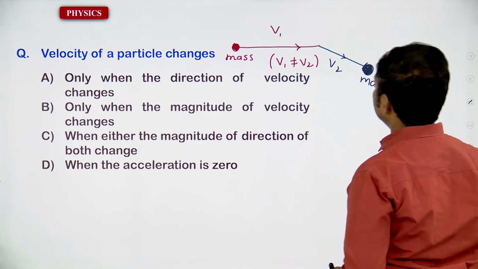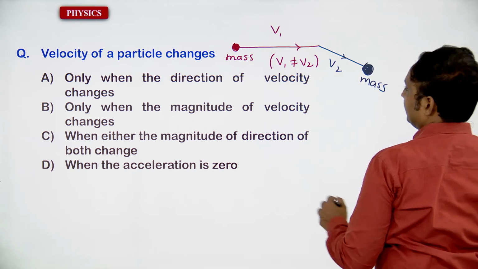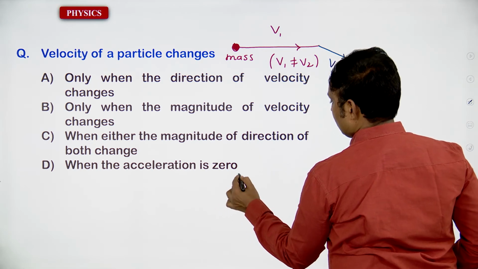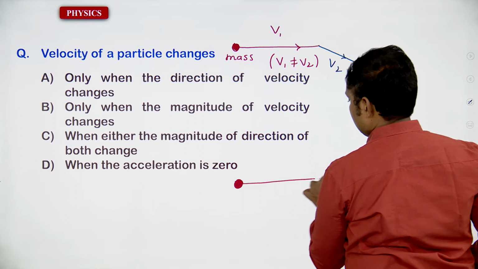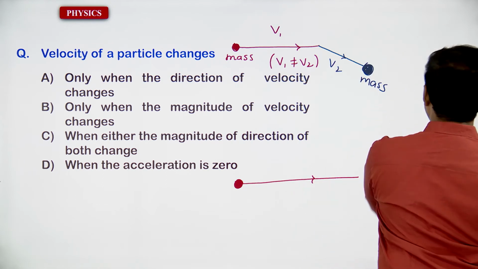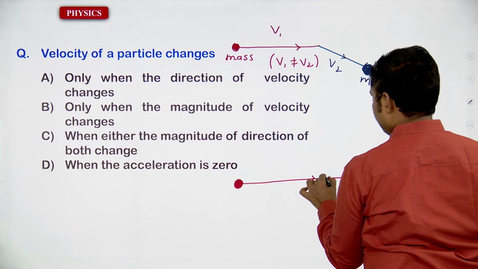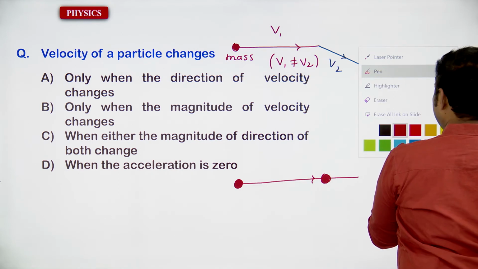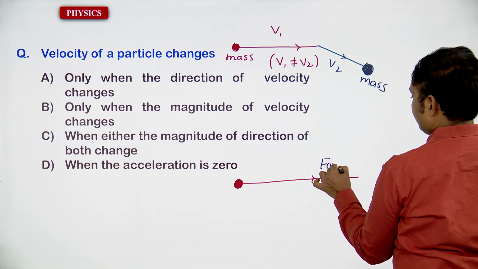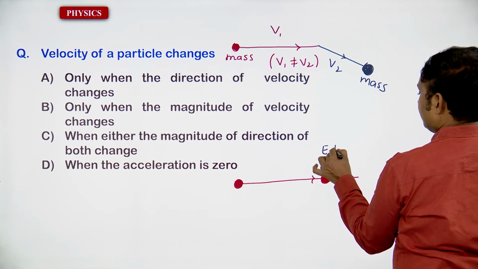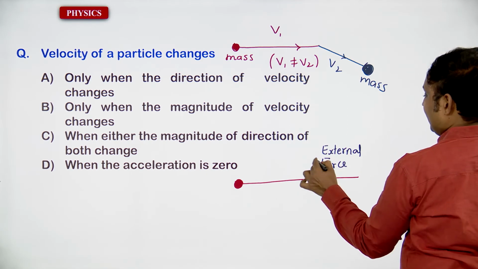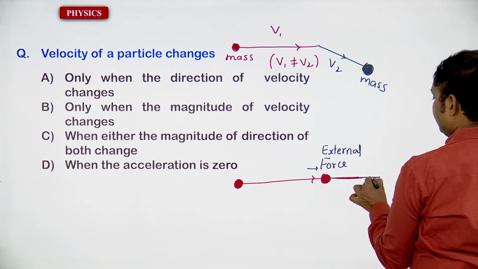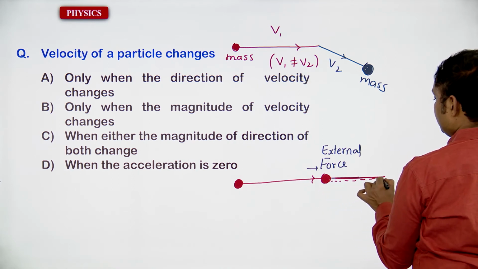If a body is moving and there exists an external force acting on this body, it will move from here to here.